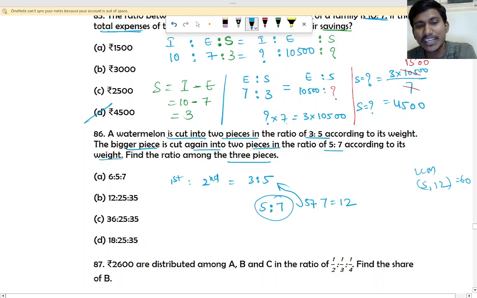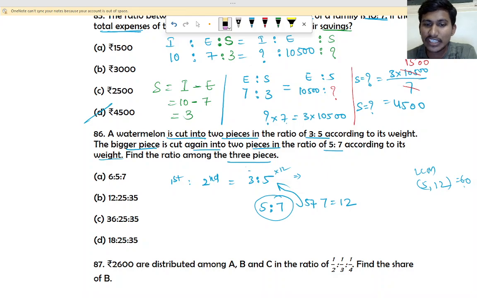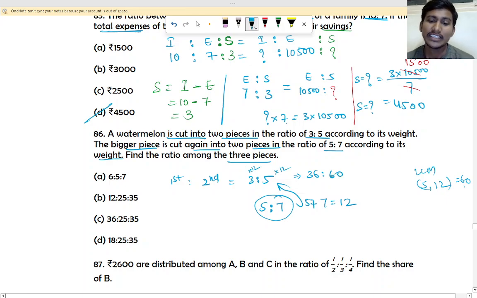To make it 60, how much do we have to multiply with 3? 20. 3 twenties are 60, 12 fives are 60. Right? So here, to make it 60, we have to multiply with 12. So 12 threes are 36 is to 60. Then here it is 5 is to 7, and the total will be 12, right? So 5 is to 7, how do we do here?